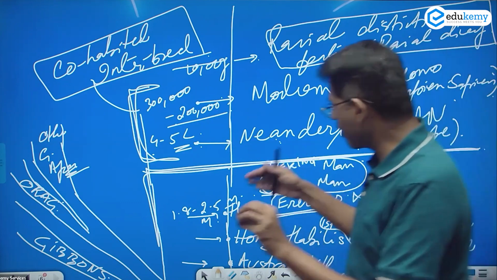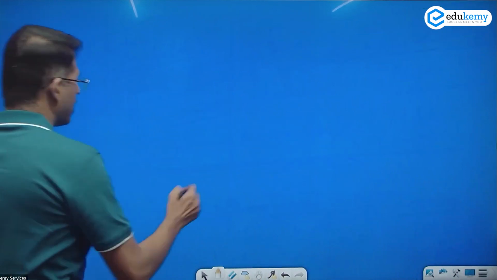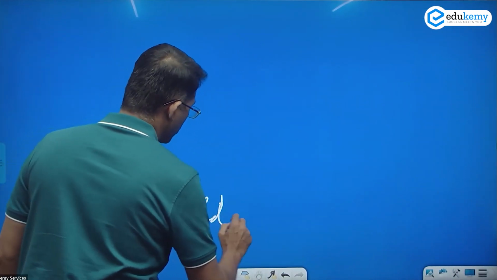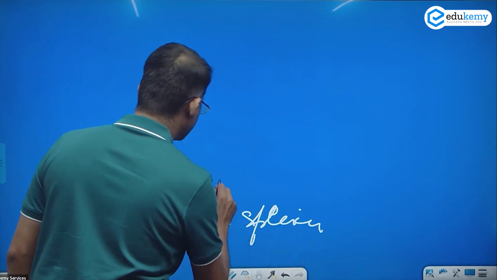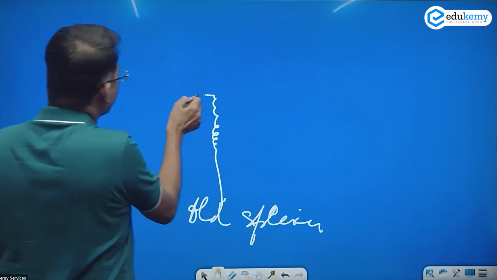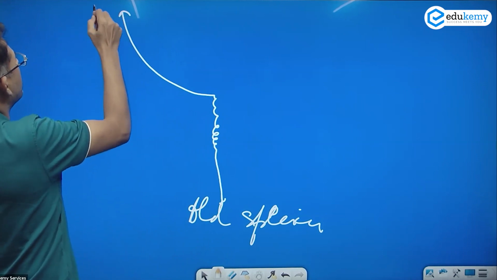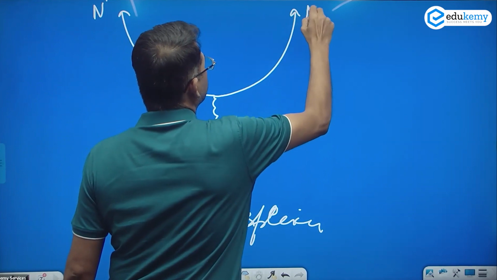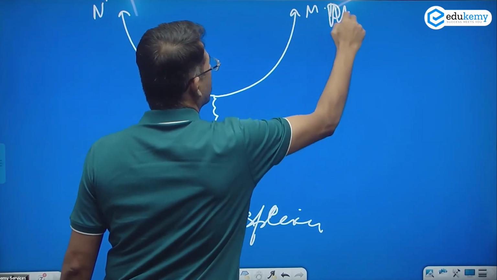And just for sake of an addition, I said that in the branch of evolution, in the evolution of older species, somewhere Neanderthal man separated out and the modern man separated out. Modern man.